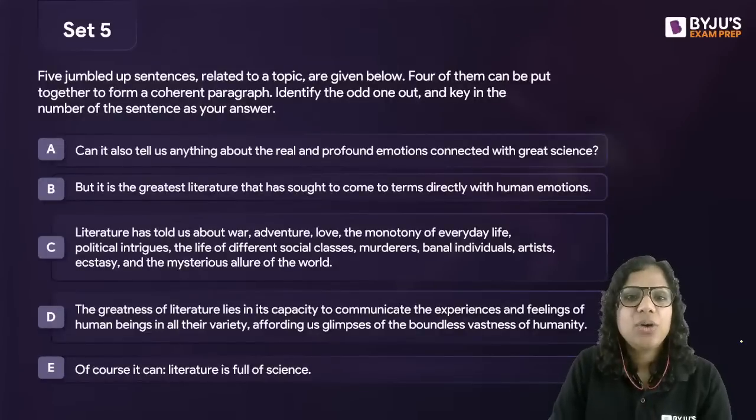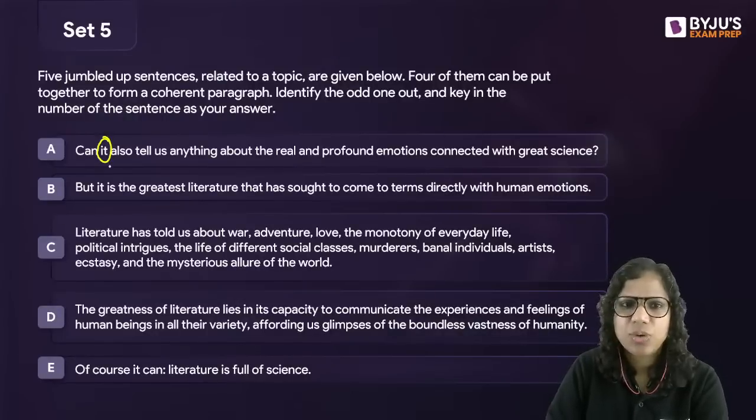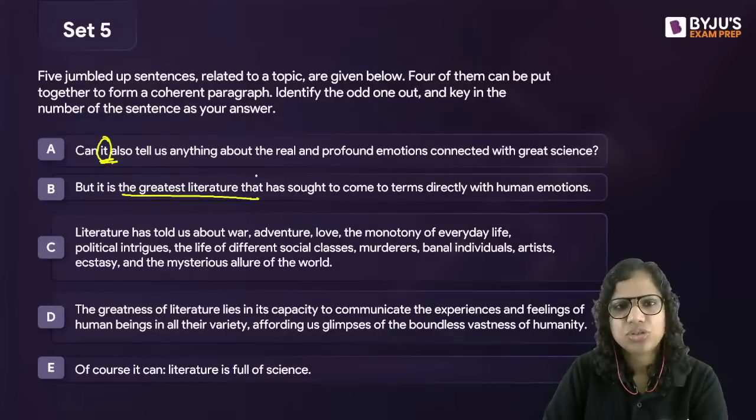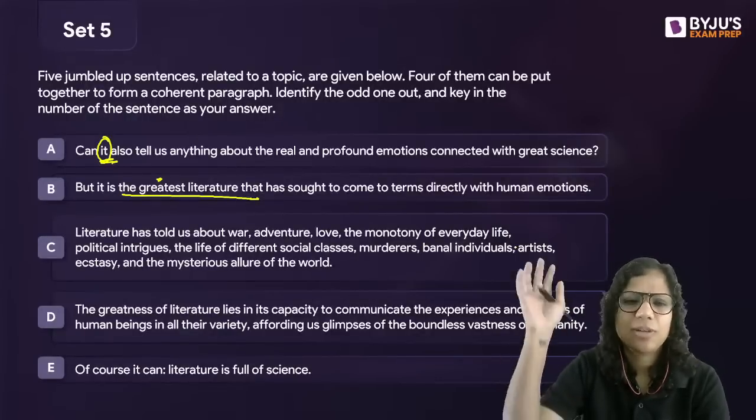Now, can it also tell us anything about the real and profound emotions connected with great science? Let's see, probably other sentences will explain. But it is the greatest literature that has sought to come to terms directly with human emotions. Literature has told us about war, adventure, love, the monotony of everyday life, political intrigues, and so on.